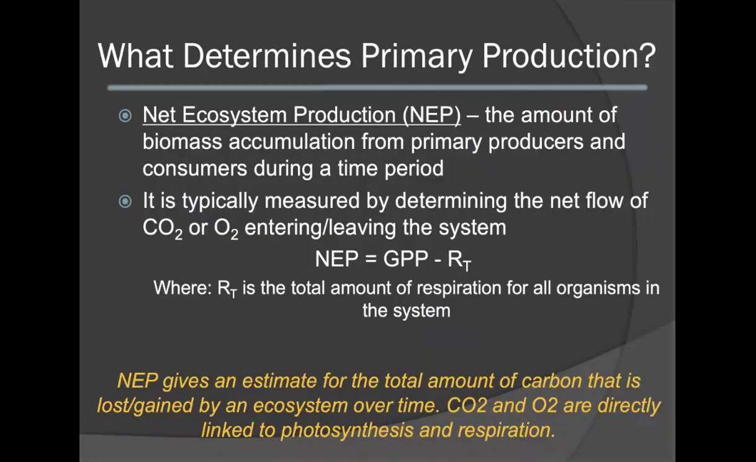The net ecosystem production is denoted by NEP. This is defined as the amount of biomass accumulation from primary producers and consumers during a specific time period. This is typically evaluated by measuring the net flow of carbon dioxide or oxygen entering or leaving a system. NEP can be calculated by taking the global primary production minus the RT, where RT represents the total amount of respiration for all organisms within the system.